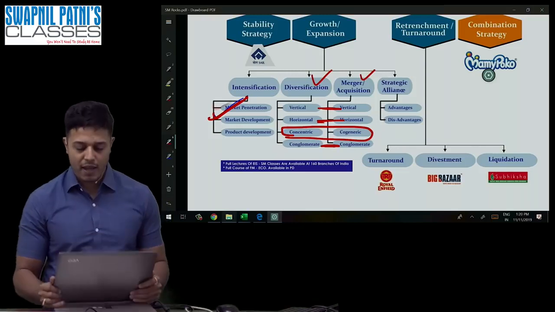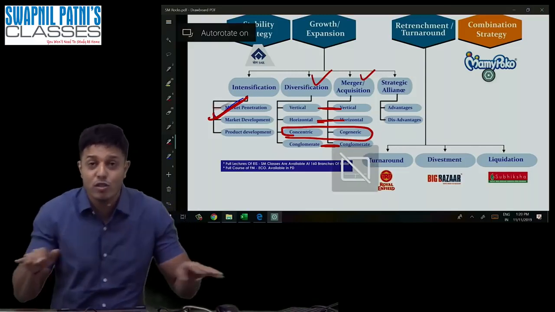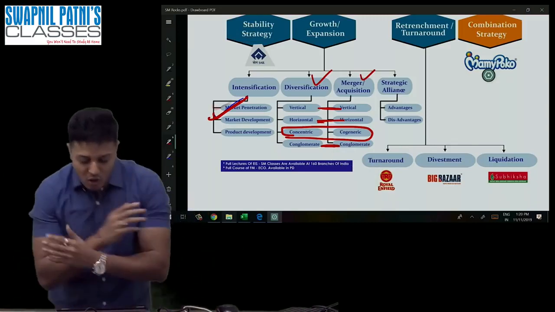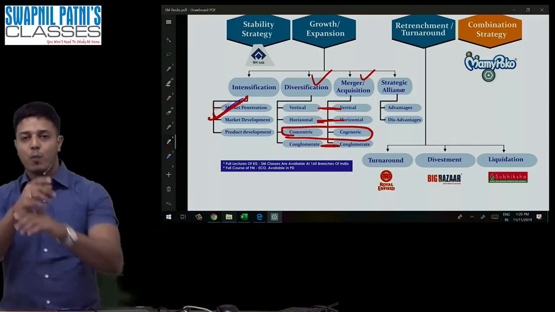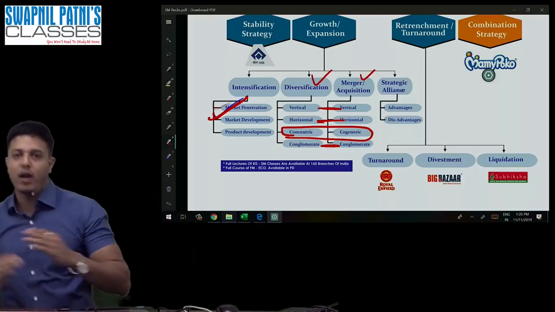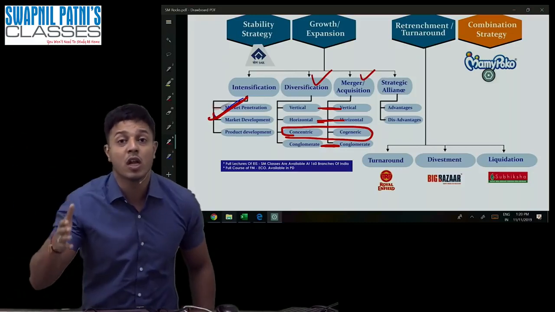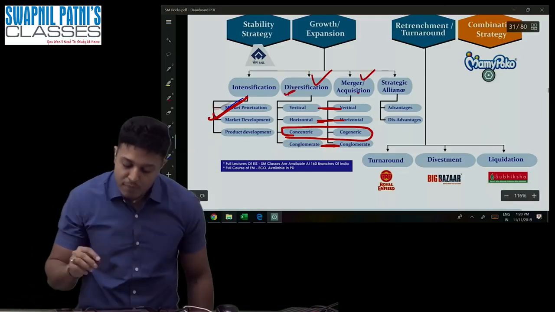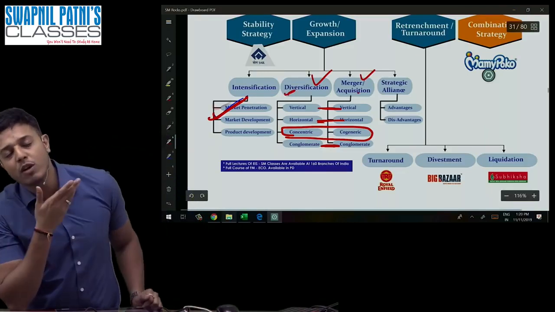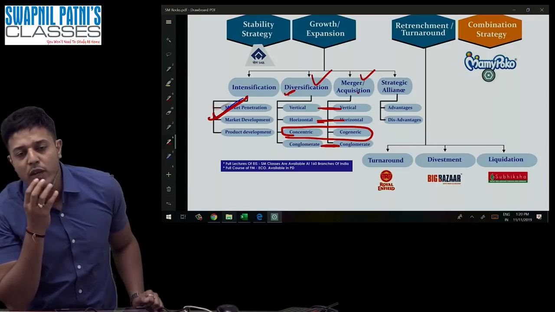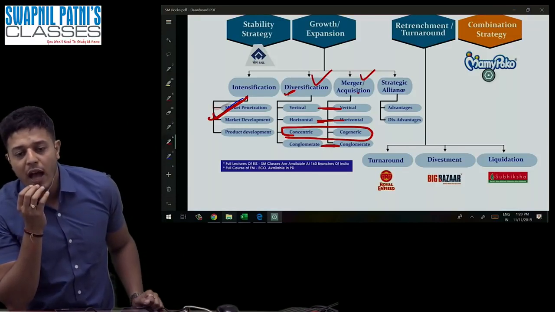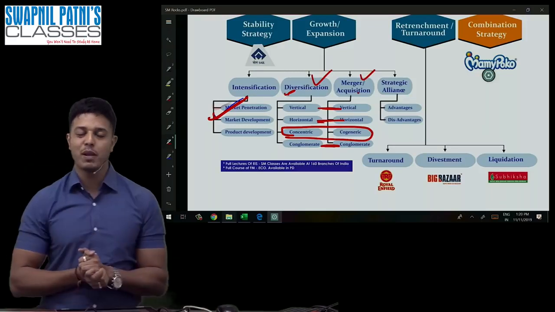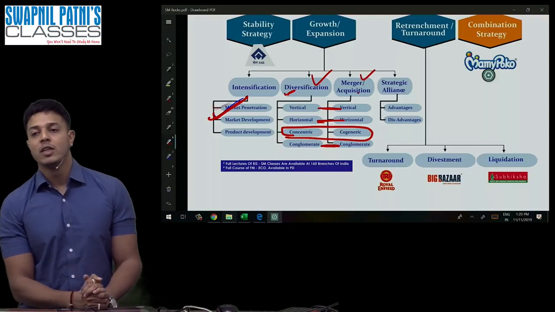Now in merger, again there are four types: vertical, horizontal, conglomerate. Vertical is again divided into two parts, backward and forward. Now it's time to talk about merger. It is not a diversification, it is a merger. What is the meaning of backward merger? Backward merger means you are doing the merger with a person providing you the raw material. Example, a very simple example. You must have heard about it.